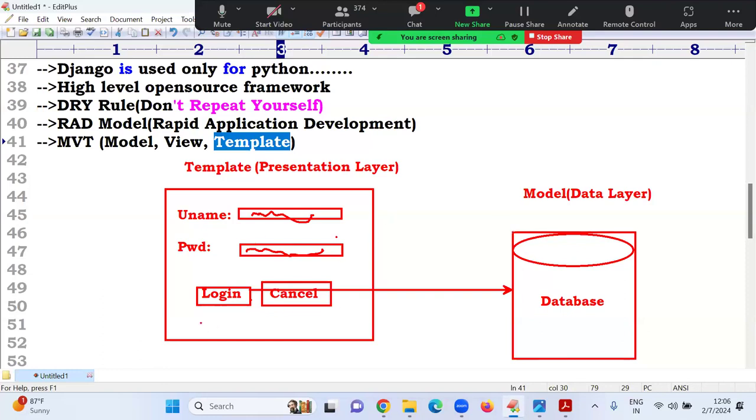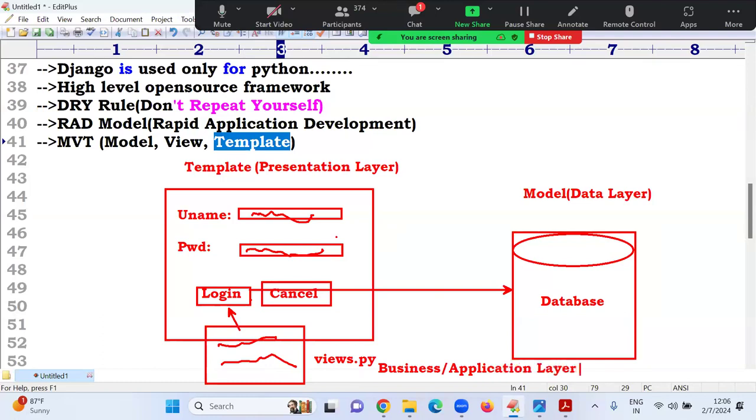That Python code we write in the views.py file. That is the view, the business or application layer. So model is always talking about the database, templates about your HTML pages, and view about your Python code.